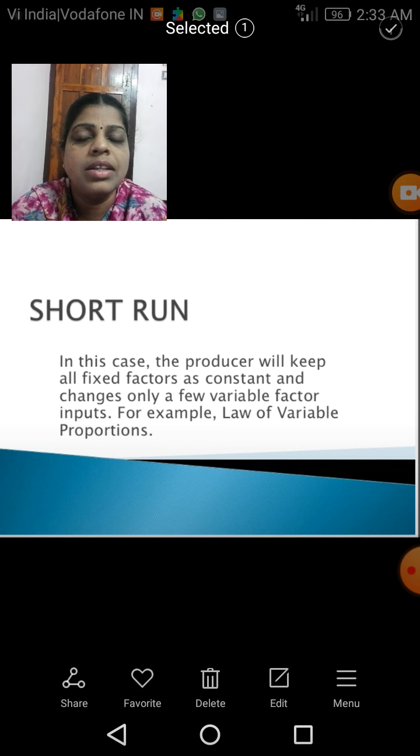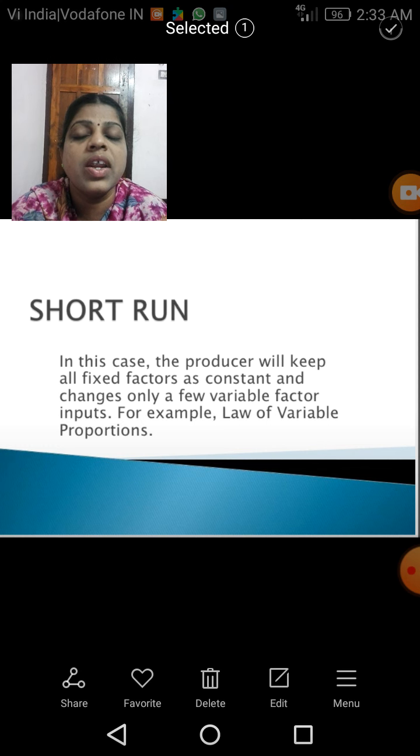And in this, the land and the capital, you know which factors they are? Yes, the land and the capital are fixed factors. And what about the variable factor? Yes, the labor. Labor is the variable factor.